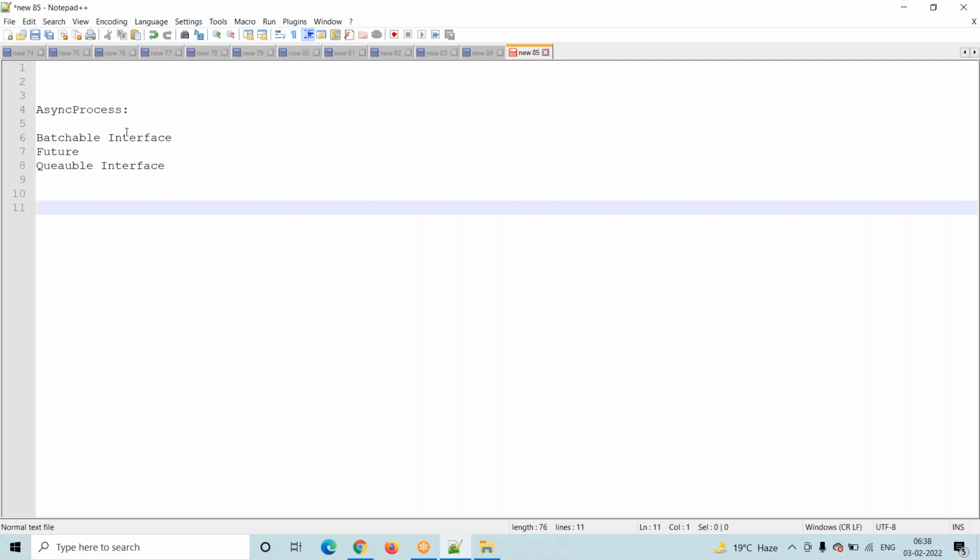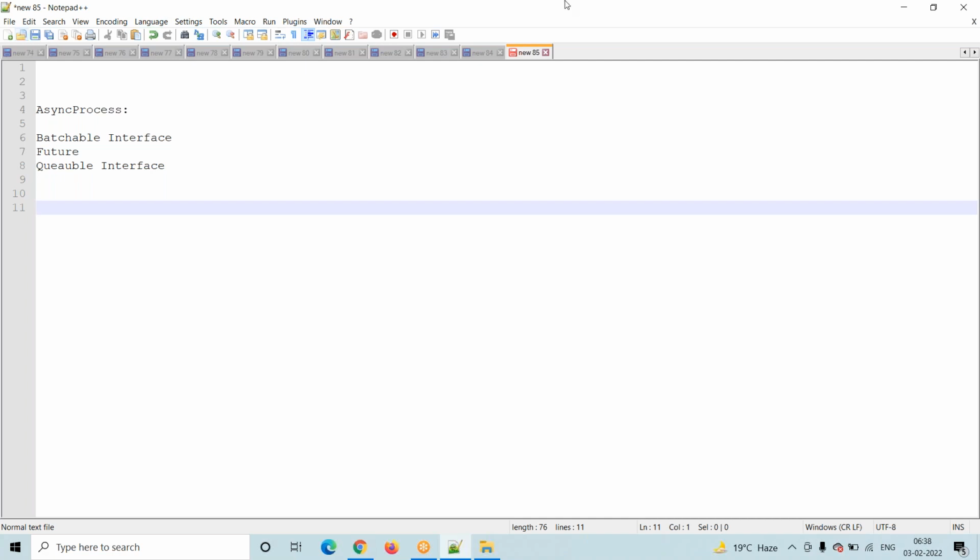In the previous session we discussed the Batchable interface. For a large number of data, where we want to run the data by using batches, we will go with the Batchable interface.